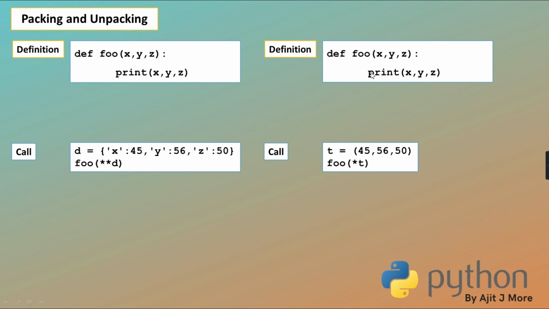So all the values of the tuple are unpacked in these 3 parameters. 45 will come in x, 56 in y, 50 in z. Clear? I hope you got it. Can you see this? This D is getting unpacked in XYZ. This T is getting unpacked in this XYZ. This mechanism is called unpacking. It unpacks a tuple or a dictionary and passes it to your positional parameters.